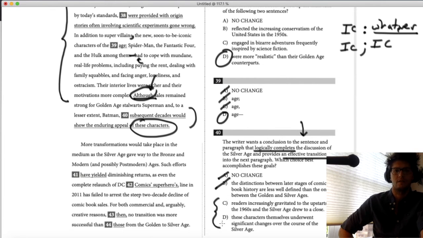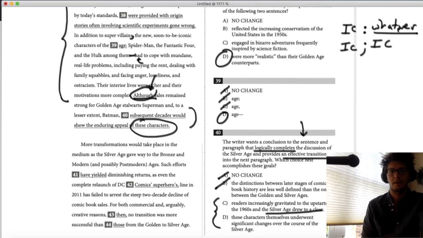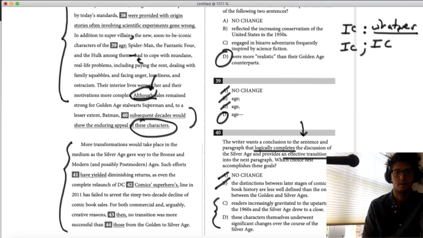C more than D. Although sales remained strong for the old guys, readers increasingly gravitated towards the new guys as the Silver Age drew to a close. That really does logically complete the paragraph. Now, the reason that D doesn't work is because the next paragraph would have to describe the changes to Batman and Superman in order for D to make sense. If you say, although sales remained high for these Golden Age guys like Superman and Batman, these characters underwent significant changes themselves.